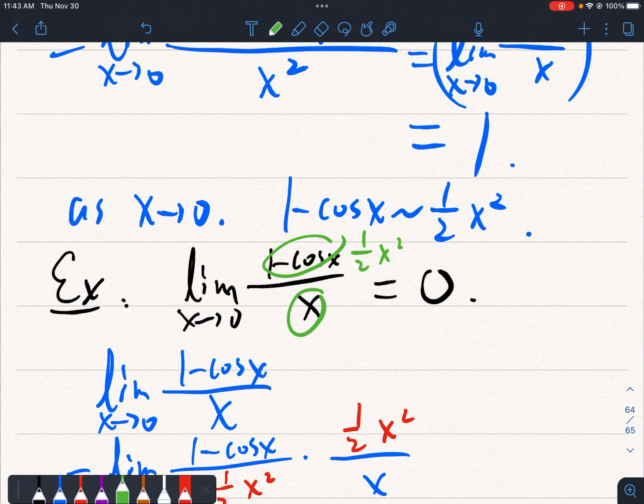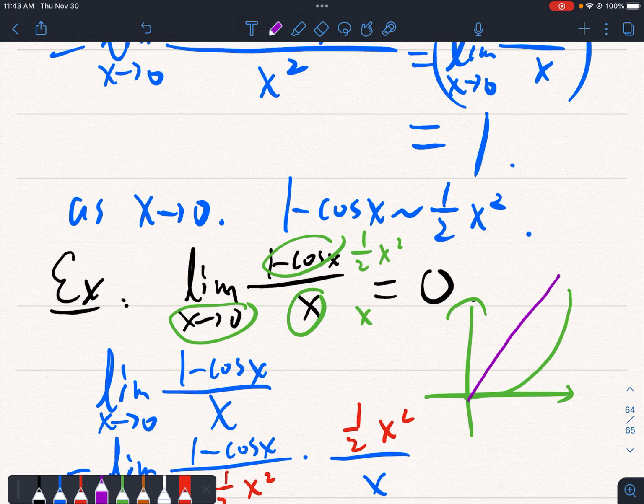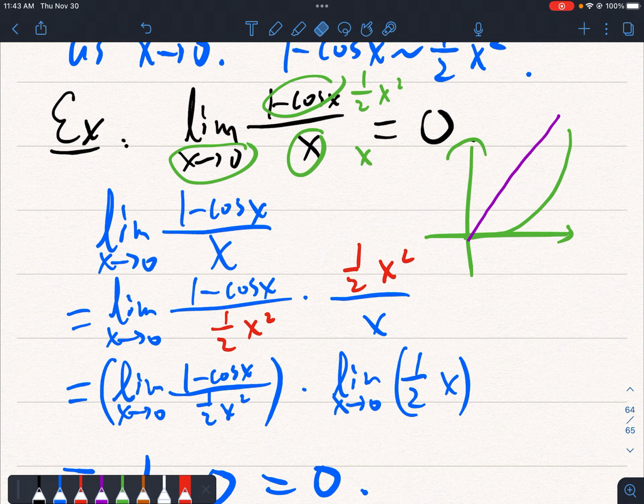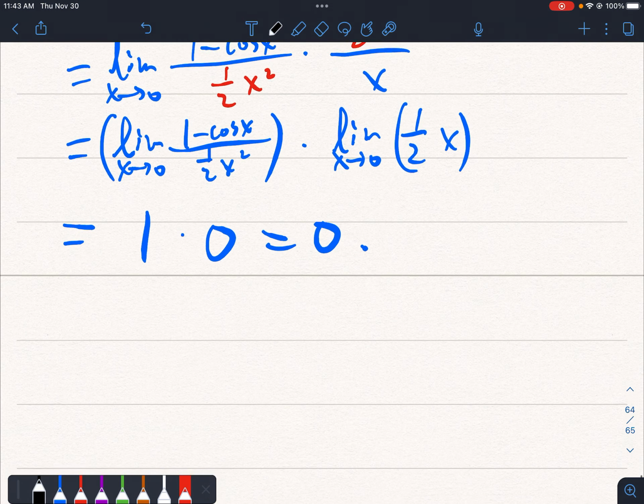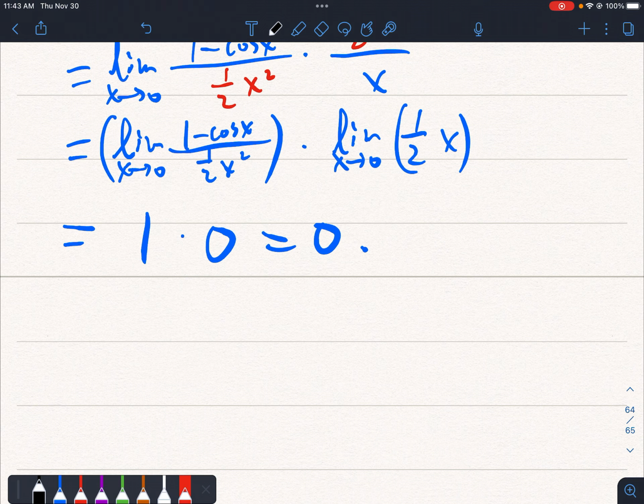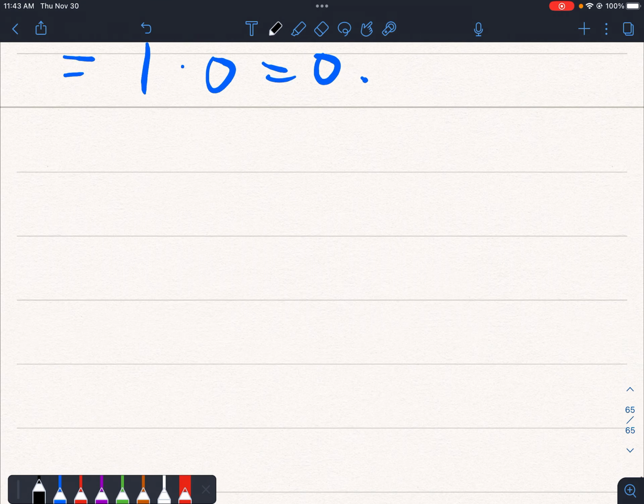Okay? So this is basically because the numerator is approximately 1/2 x squared, while the denominator is simply equal to x. But when x approaches 0, 1/2 x squared approaches 0 much faster than x. So then this will be 0, right? Because if you look at the graph, 1/2 x squared is like this. It converges to 0 very, very quickly. But x approaches 0 very, very slowly. So that's why this should be 0. And you can prove it rigorously by just cancelling out, and then you will have some multiple of x. I don't care about the multiple, so it will converge to 0.